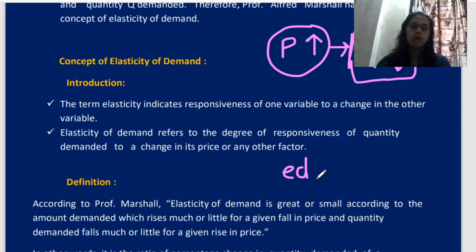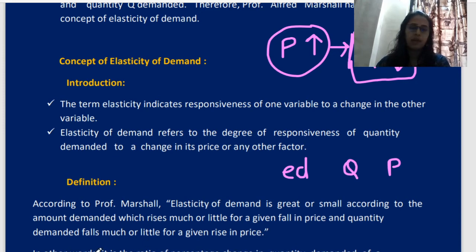Is great or small? Great or small means what? Sometimes it is more, sometimes it is less, according to the amount demanded. This value will come. How? It's nothing but quantity demanded to change in price. So the formula is the ratio of percentage change in quantity demanded divided by percentage change in price.